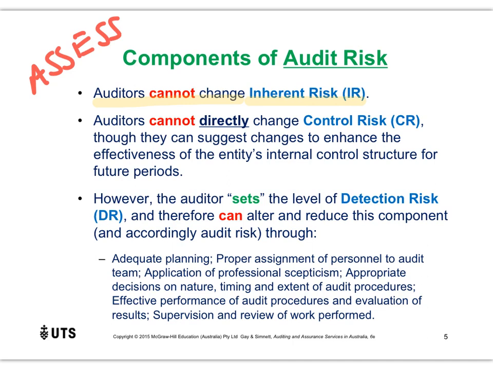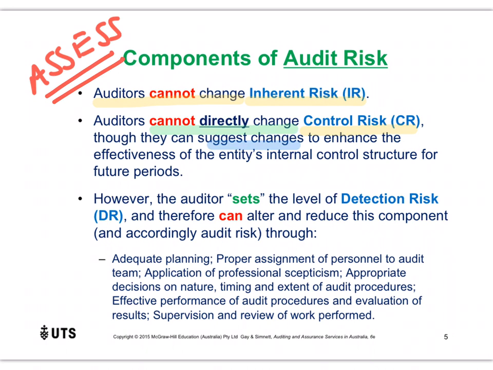Again, we also assess control risk. We cannot directly change control risk. Now, as I said, the reason why I've added the word directly is because, as I noted earlier, we can suggest improvements, guys. We can suggest changes. We can make recommendations on how the business can improve its controls. But at the end of the day, it's up to the business and it's up to management. So we cannot directly change control risk. Again, we simply look at the information and we assess.